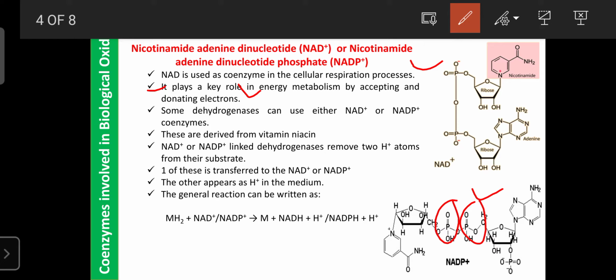And the same molecules, NADH and NADPH, are also involved in donating the electrons during the reduction reactions of the biomolecules.